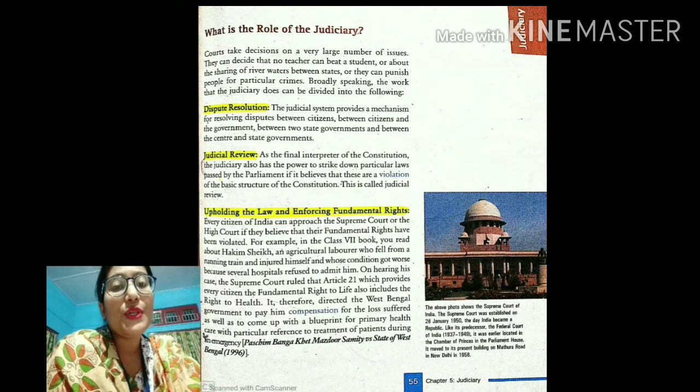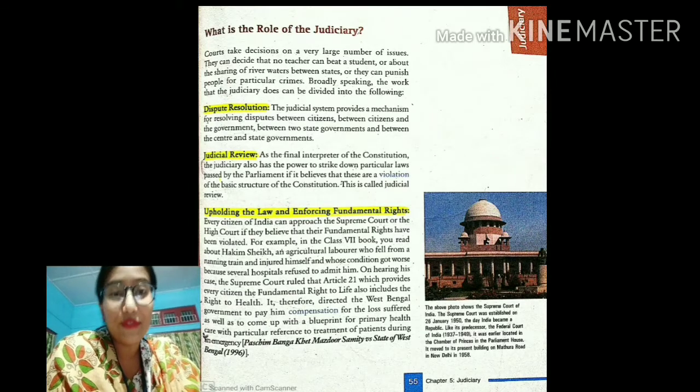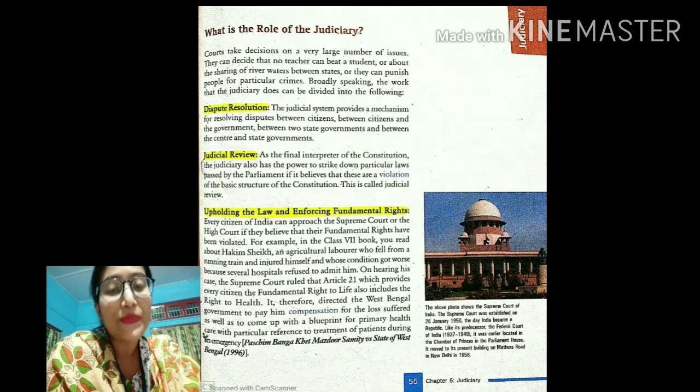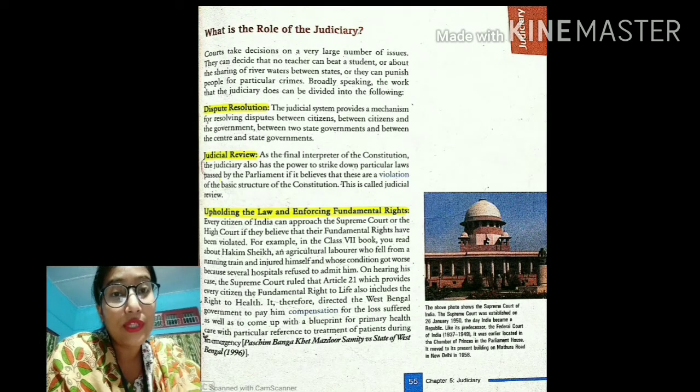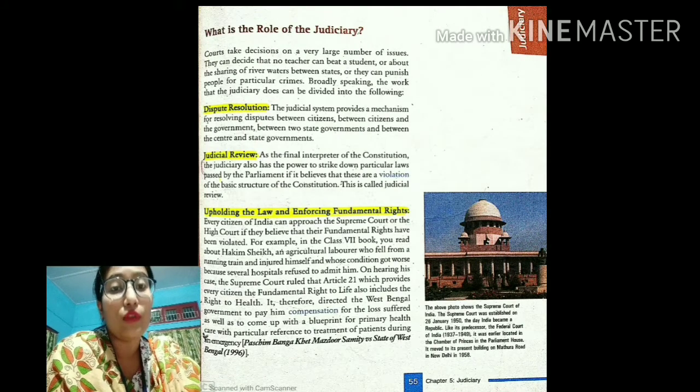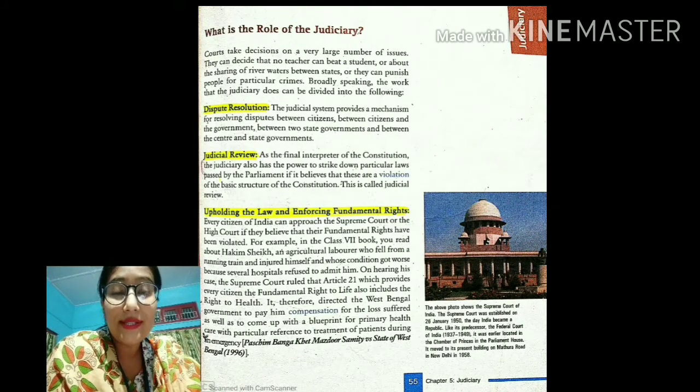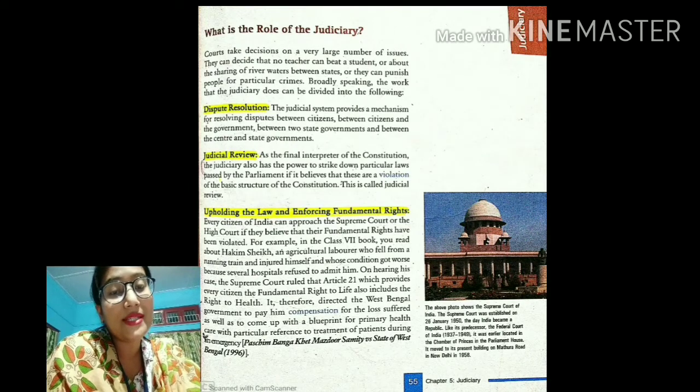Okay, so students, this is it for today's class. Today we have discussed the meaning of judiciary, what judiciary is. So judiciary basically is a mechanism of courts. It is the system of law. It includes the judges, the magistrates, the lawyers, and the various law practitioners. And the highest judicial authority is the Supreme Court. And then we have the High Court, the district courts, and the various subordinate courts as well.